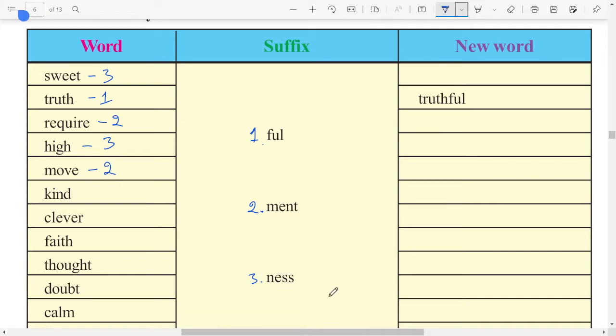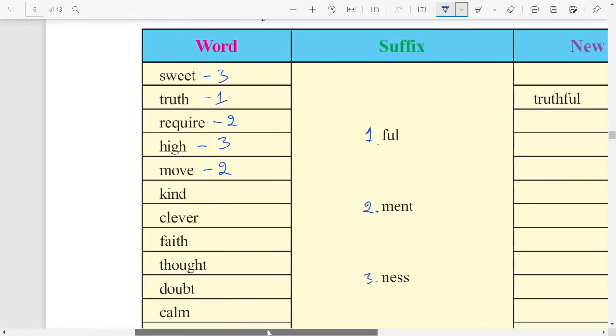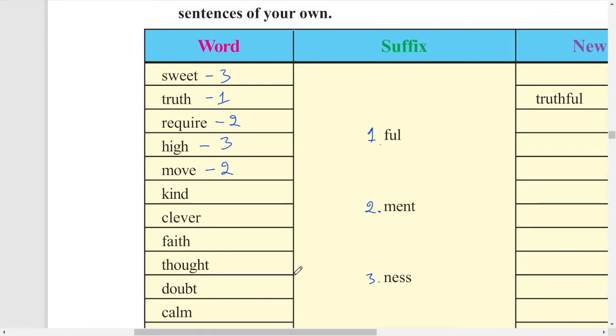Next one, let me move the screen to the middle. Yes, this is good. Next one, kindful, kindment, kindness. We have one word, kindness, that is a noun. Next, cleverful, cleverment, cleverness. Which one can we use? Cleverment is not suitable at all. Is it cleverful or cleverness? Cleverness can be used. Third one, faithful, faithment, faithness. Faithful, she is so faithful.